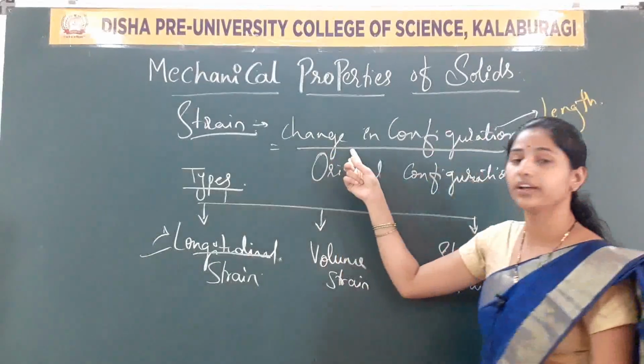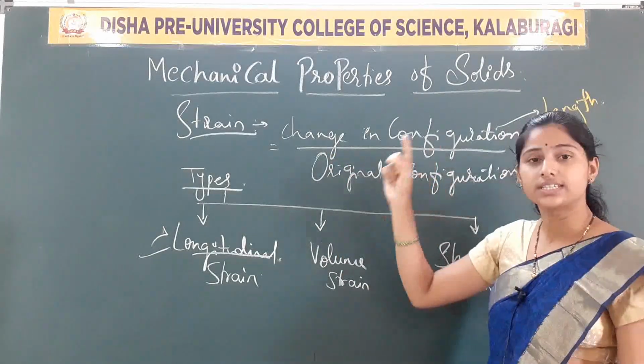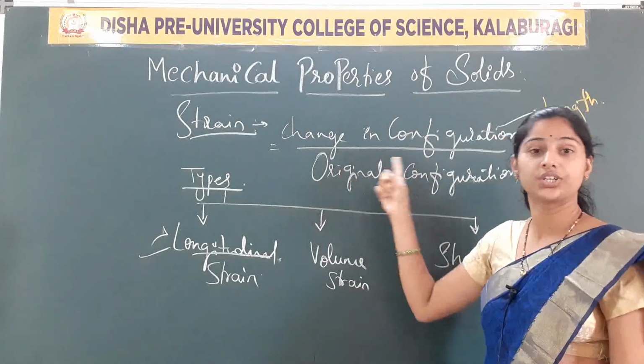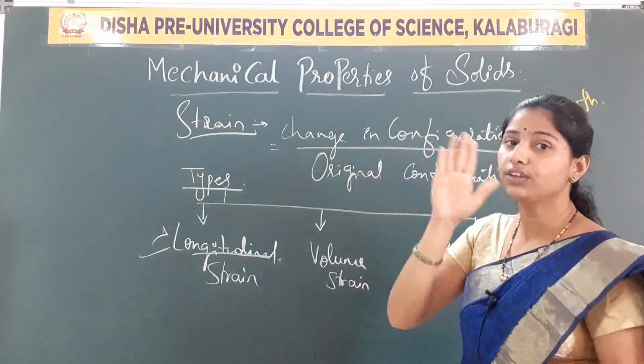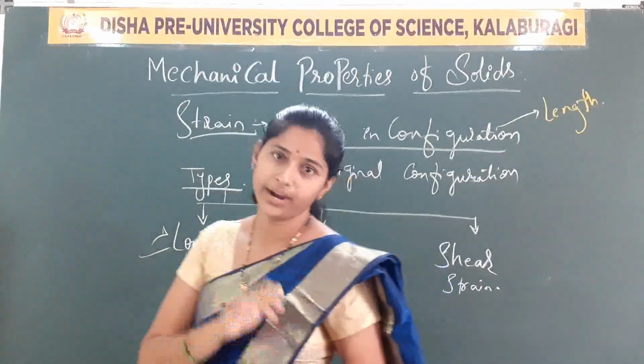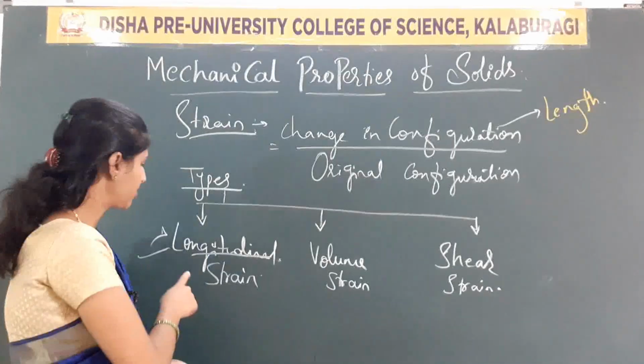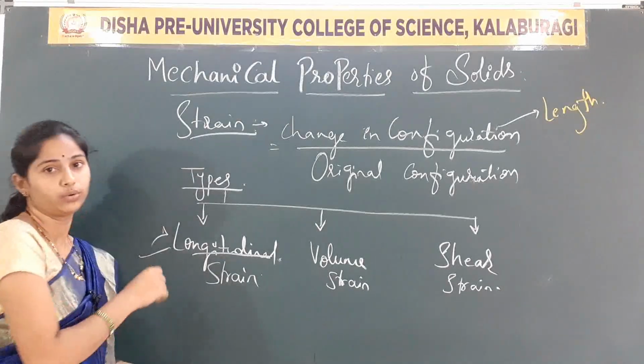So how can we define longitudinal strain? It is defined as the ratio of change in length to the original length of a body when a deforming force is applied on it. Such a strain is called longitudinal strain.